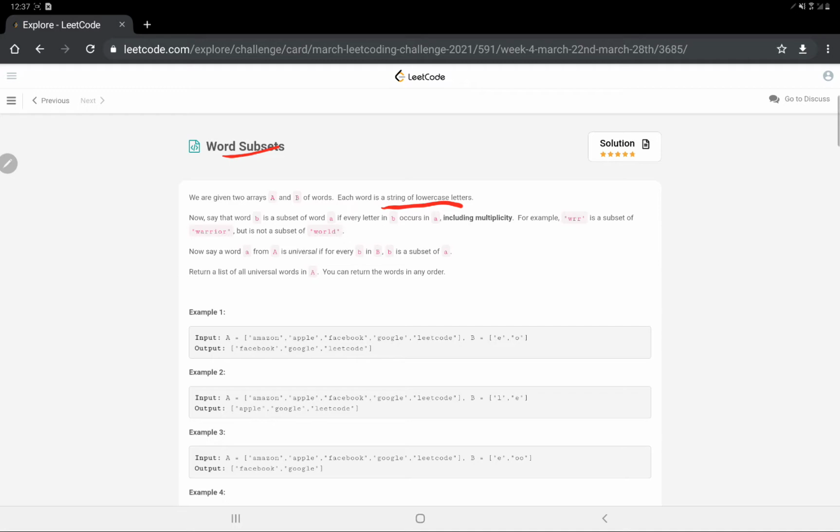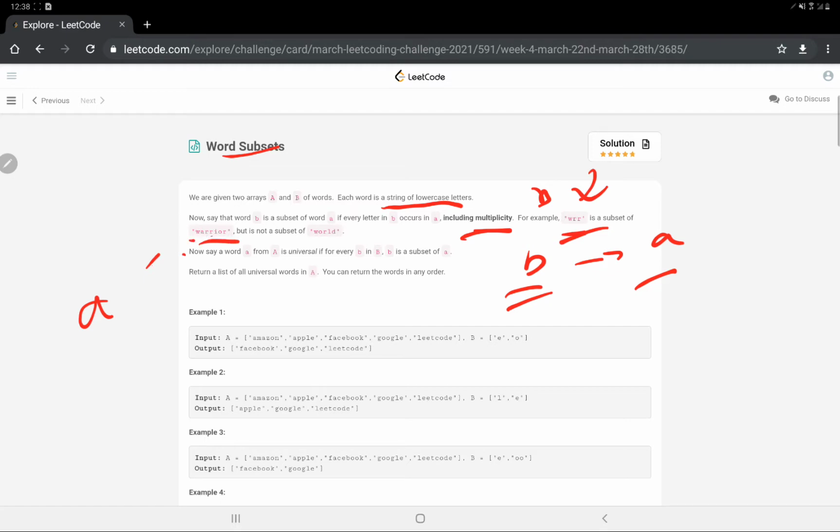Now we say that word B is a subset of word A if every letter in B occurs in A, including multiplicity. Alright, so what does that mean? B is a subset of A if every letter in B occurs in A. Including multiplicity means, suppose here the R is occurring two times. Suppose this is our B and this is the A. So B is a subset of A because in this also R is occurring two times.